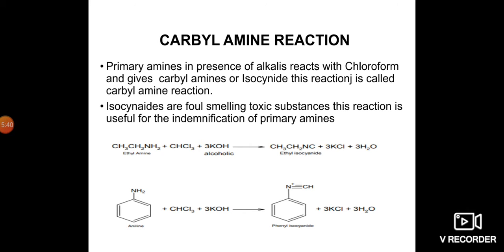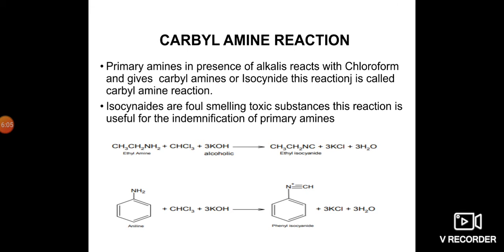First of all, an aliphatic amine, that is ethylamine, reacts with chloroform in presence of alcoholic KOH to give ethyl isocyanide, a toxic, foul smelling substance, and 3 moles of potassium chloride and water are formed.